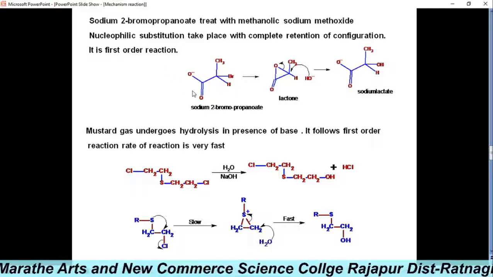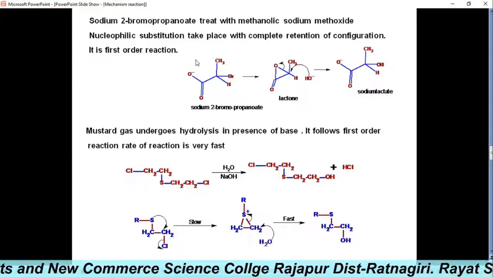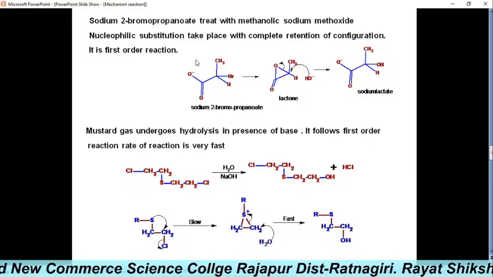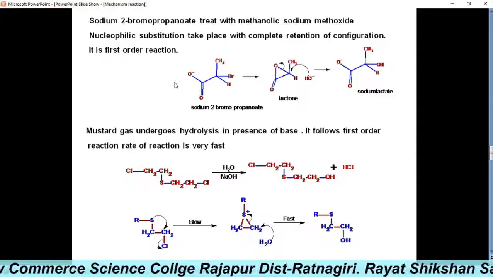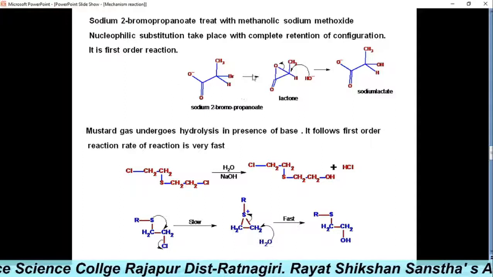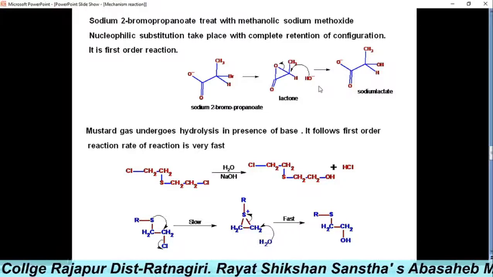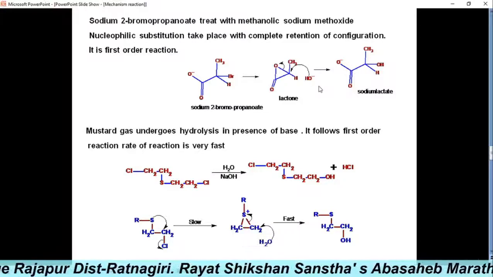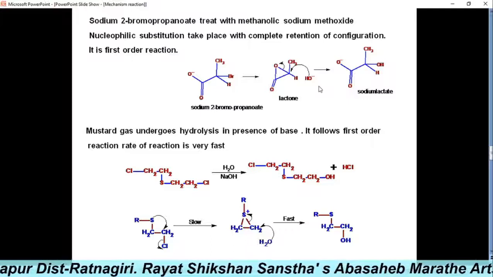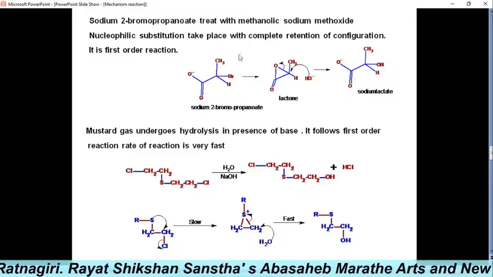It is also a first order reaction, because the rate of the reaction is independent of the concentration of the nucleophile. This is because of internal nucleophilic substitution by the neighboring carboxylate ion.